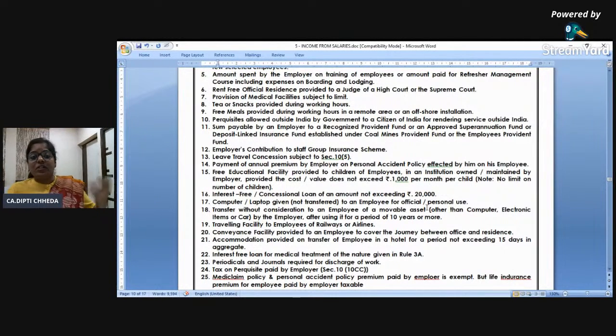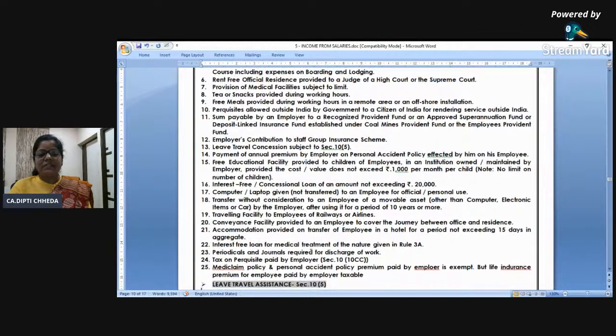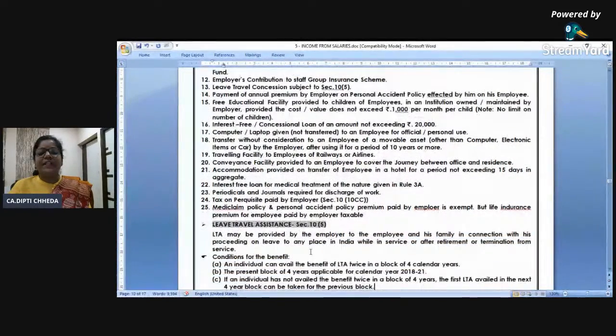You have ignored it क्योंकि आपको मालूम ही नहीं है taxable है या exempt है, or you have ignored it because you knew it is exempt. So write down if it is exempt. All clear? So make sure that you write it. Then periodicals and journals and all. Yeah, the 24th item is asked many times.